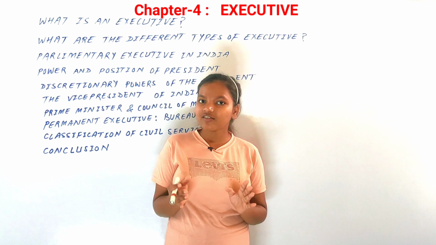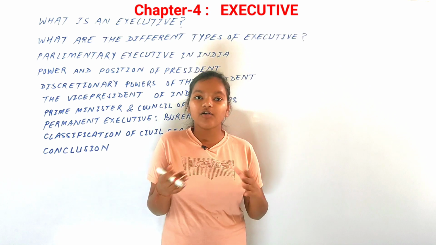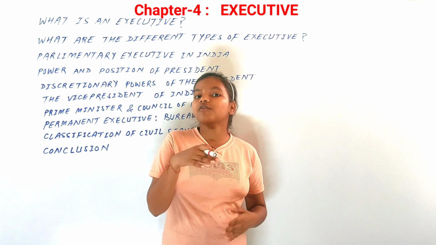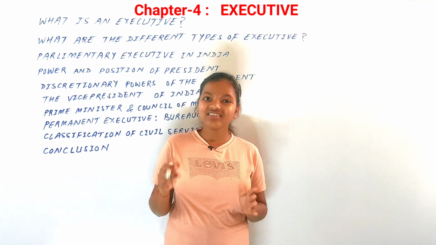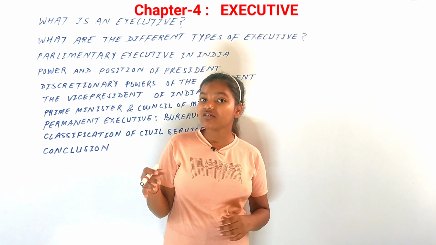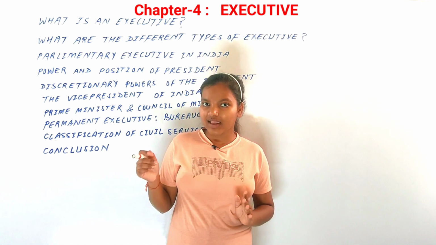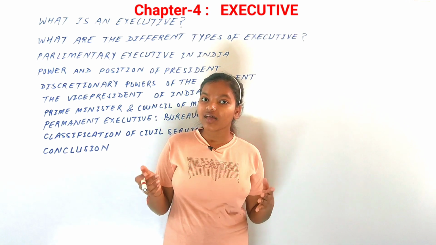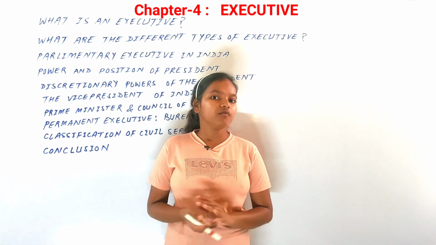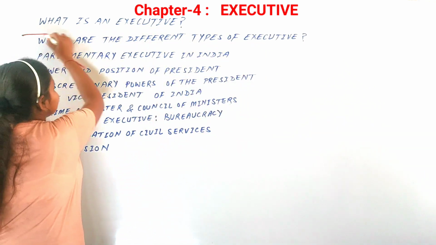So we'll be discussing these points in this chapter, and of course the main agenda will be the executive, like how they differ. There are various types of executives in different countries. We see a lot of different kinds of designations in different countries, and their roles are also very different. Their powers are different, their functions are different, their composition is different. That is because there are different types of executive. So we'll try to understand different types of executive, what is executive in a broad manner, and its different composition. So without any further ado, let's get started with the first topic, that is, what is an executive?